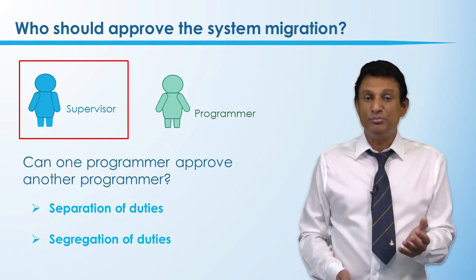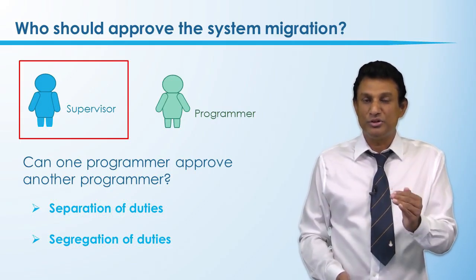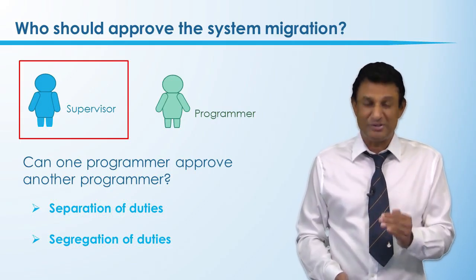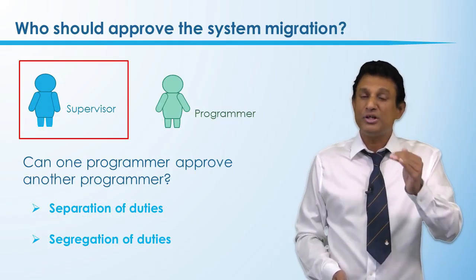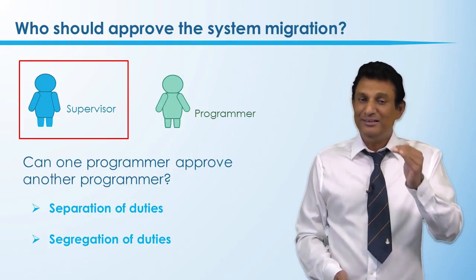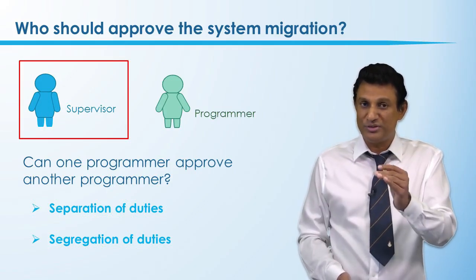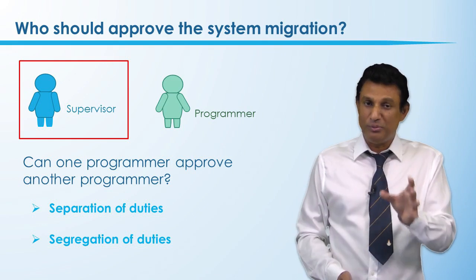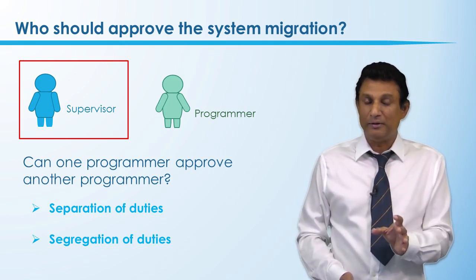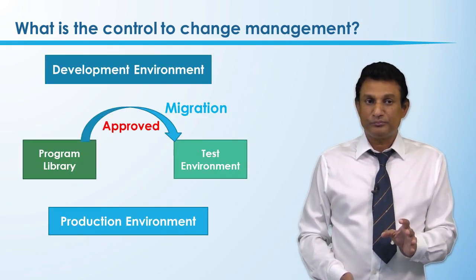So there should be separation of duties, or in other words, segregation of duties. That's extremely important. When it comes to compliance and assurance, especially for the approval process, if there's any approval process, we should make sure that there is a separation of duties. Okay, right. Now let's continue.